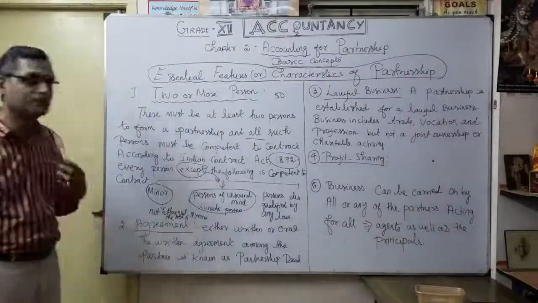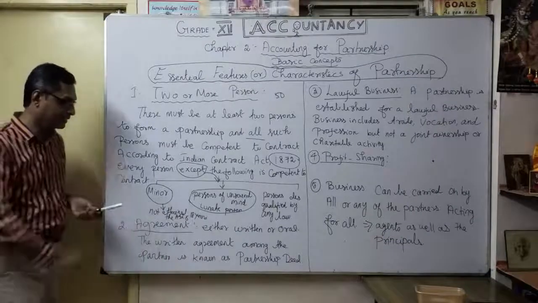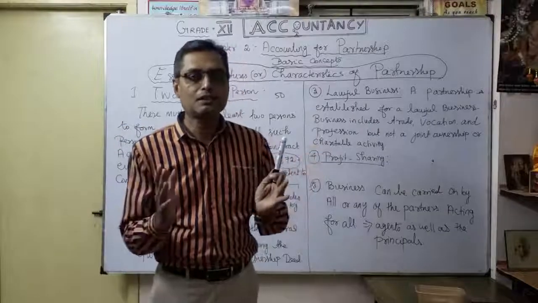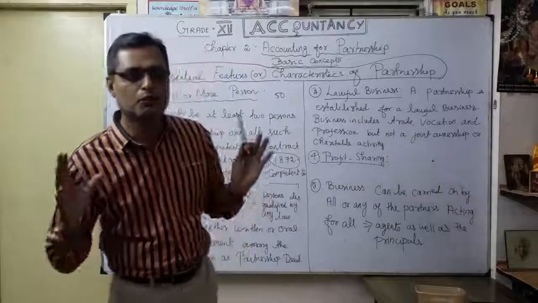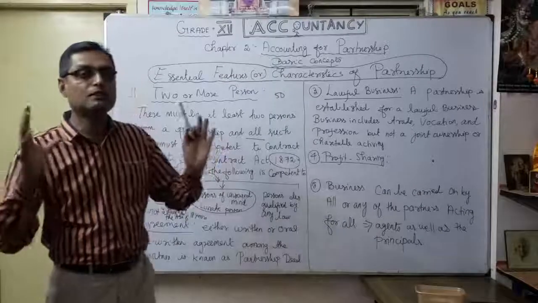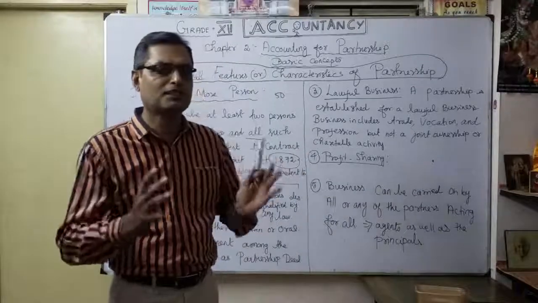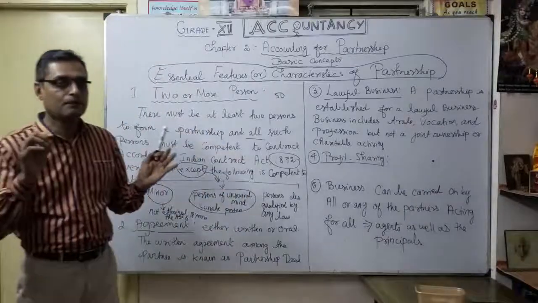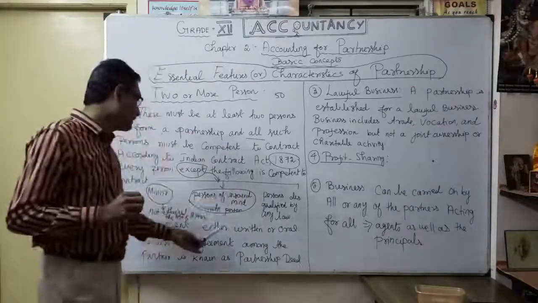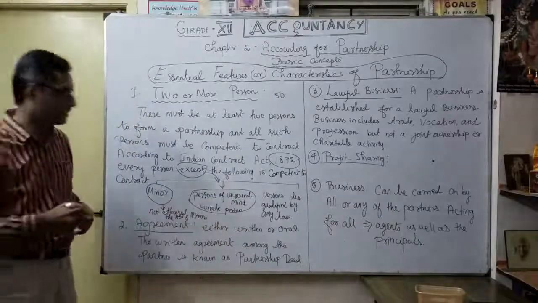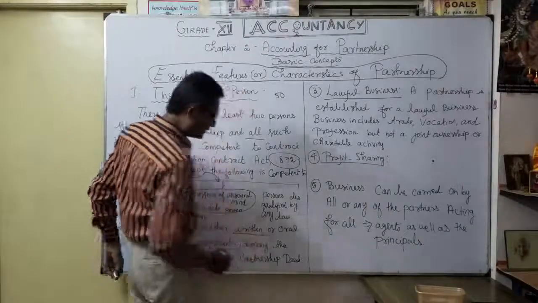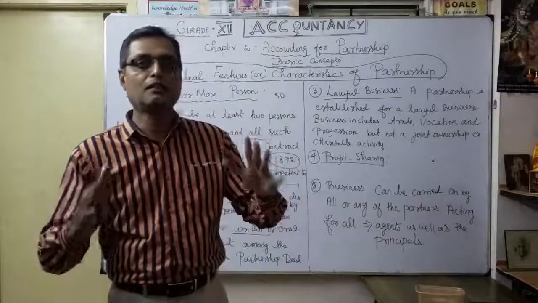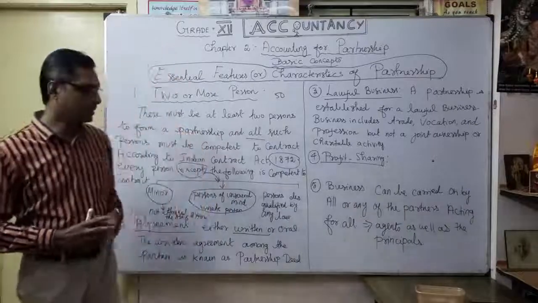The second very important one is agreement. What is the agreement? The minimum 2 partners coming into business have to make an agreement: we are going to do the business, how much you are going to invest as capital, and accordingly how much you are going to share. These things can be either written or oral. That is very important. Which is better? A written agreement among the partners is always the safer side. That's what they are trying to say.